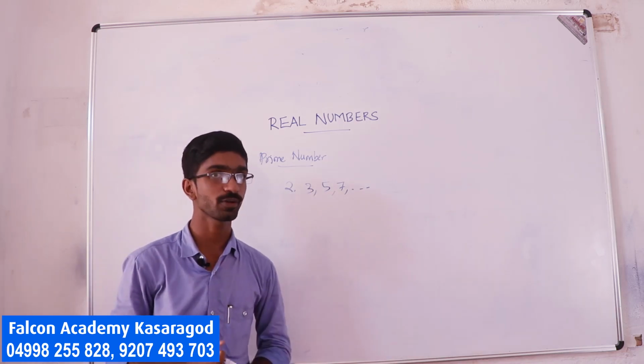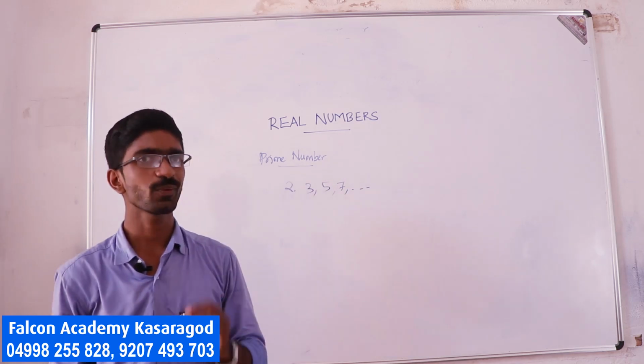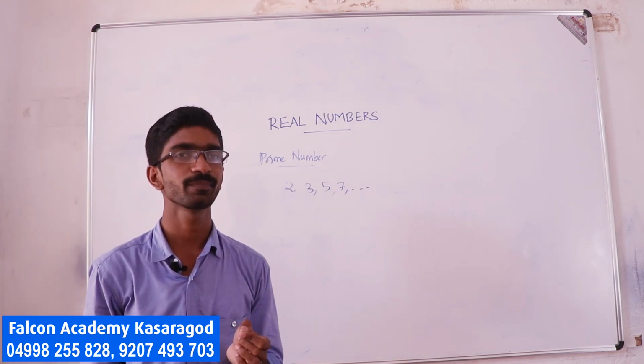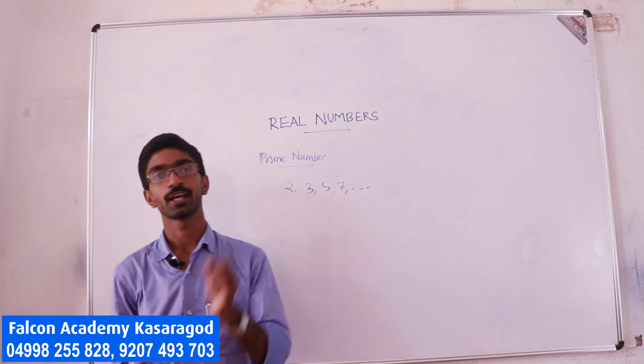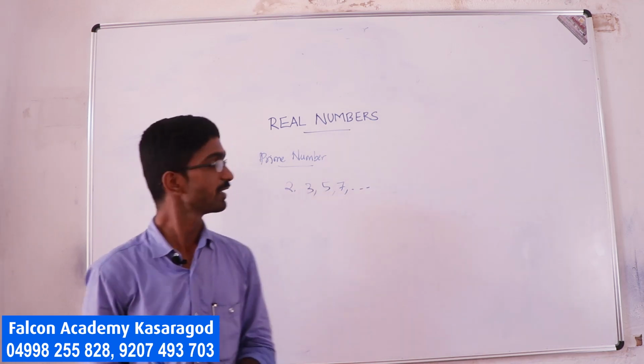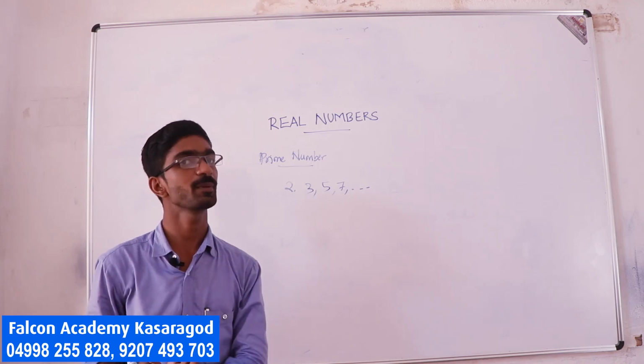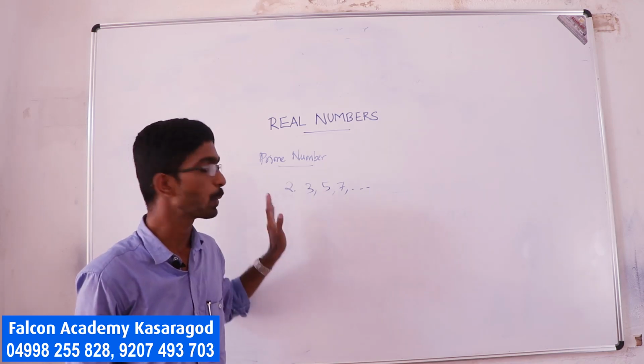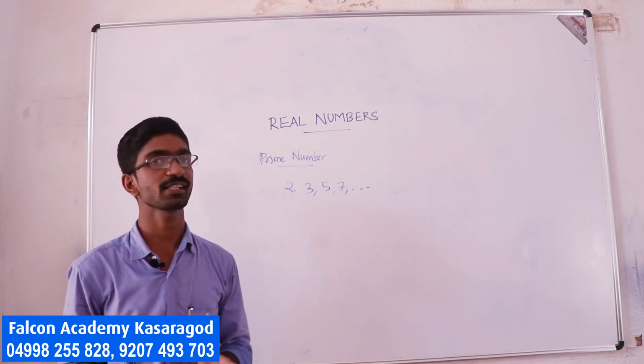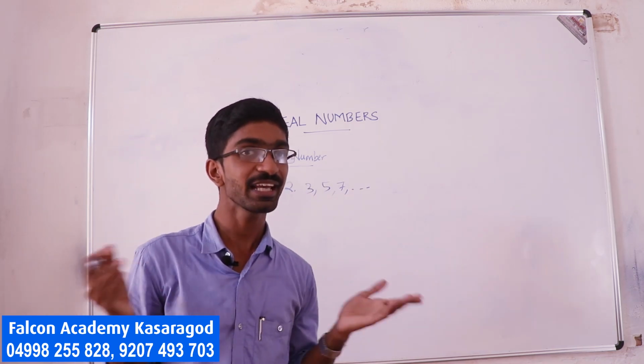There is a doubt for some: Sir, is 1 a prime? No, 1 is not a prime. 1 divides 1 and 1 is divisible by 1, but we cannot take 1 as a prime. There are many reasons, so maybe we can study them later.